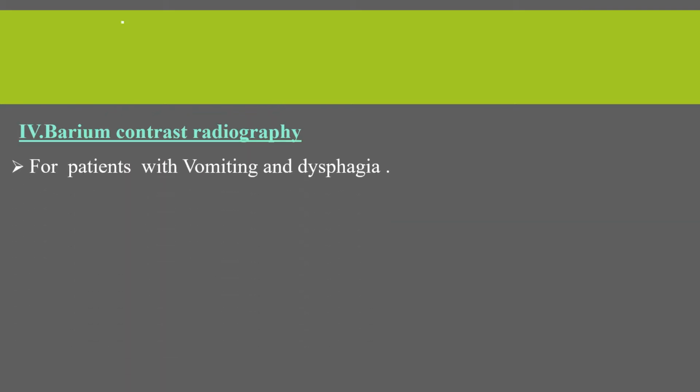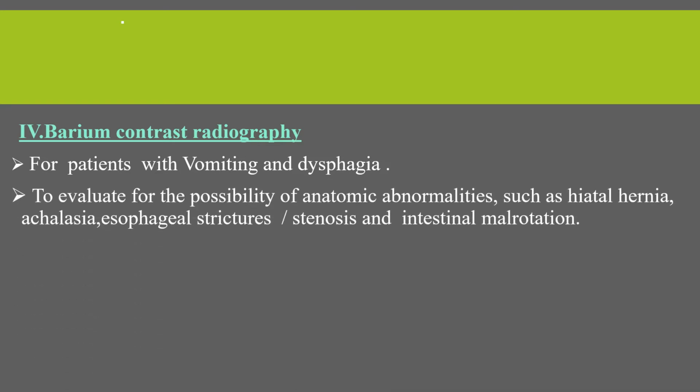The other investigation is barium contrast radiography. This is for patients with vomiting and dysphagia, and it is to evaluate for the possibility of anatomic abnormalities such as hiatal hernia, achalasia, esophageal stricture or stenosis, and intestinal malrotation. So barium swallow is used to identify those things.